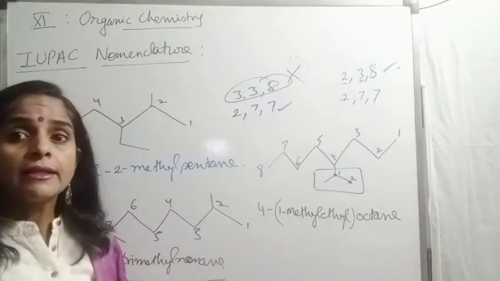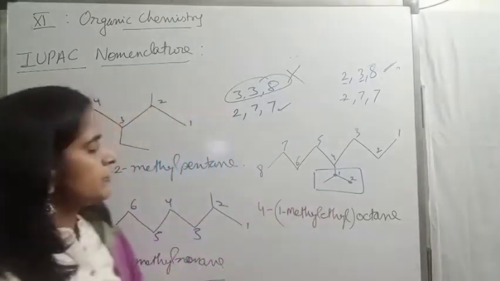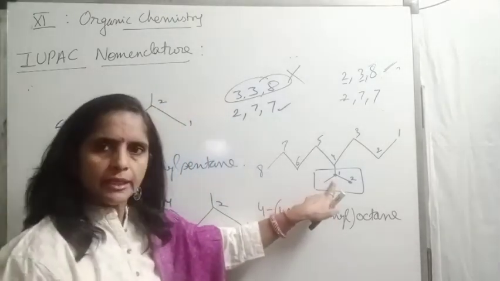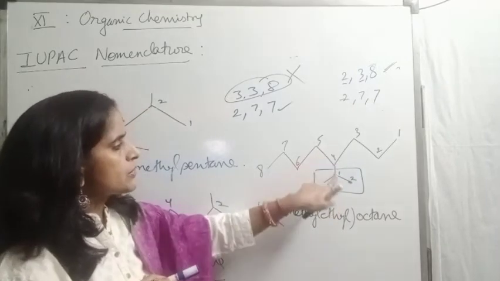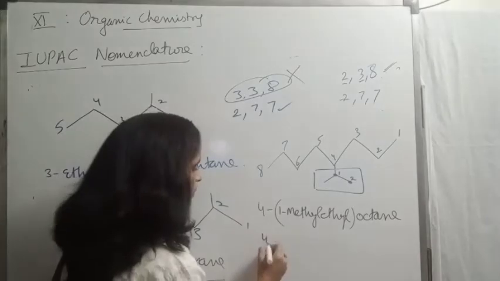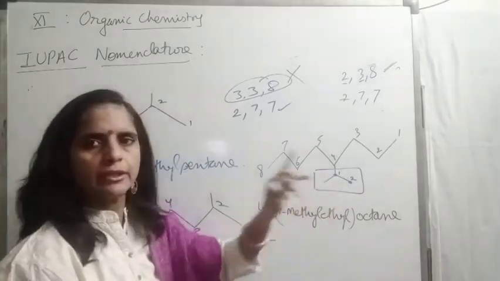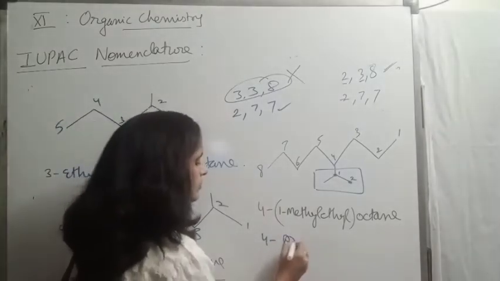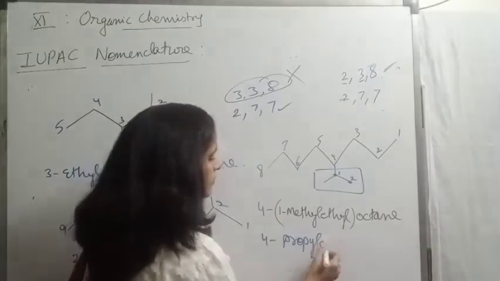Now I told you that we will be talking about common names also. Now the total name of this. In common names, we take the total number of carbon atoms. So at 4th position, total 3 carbon group is there. 1, 2, 3. That is propyl. 4-propyl. 8 carbon chain again obtained.